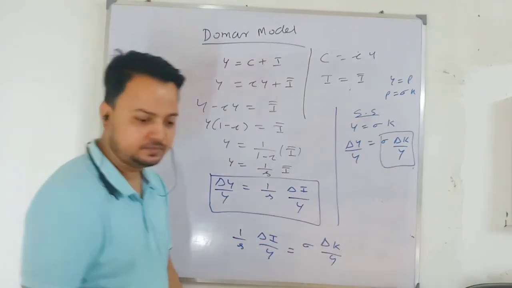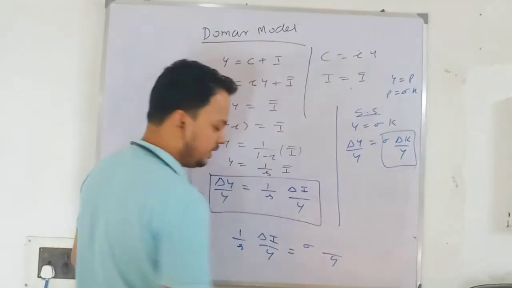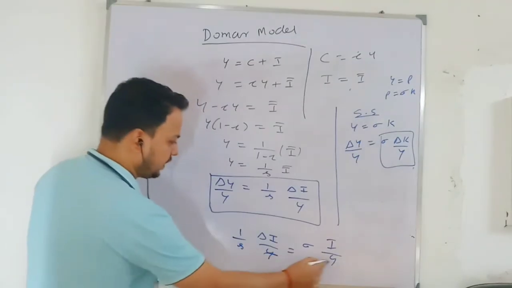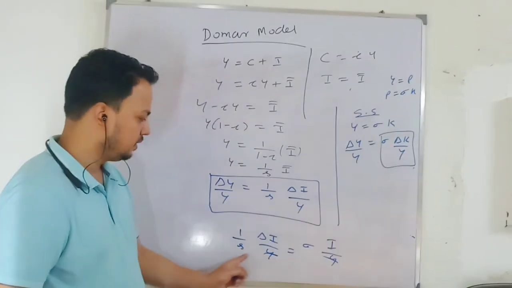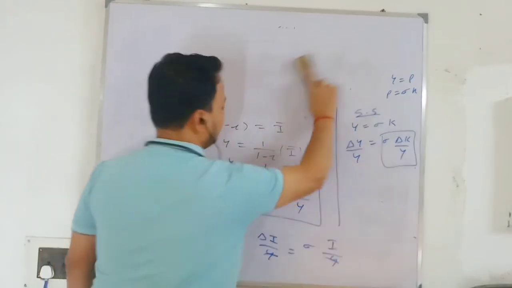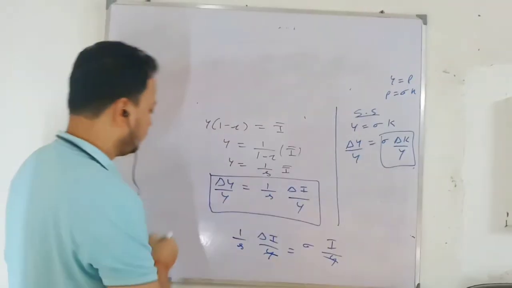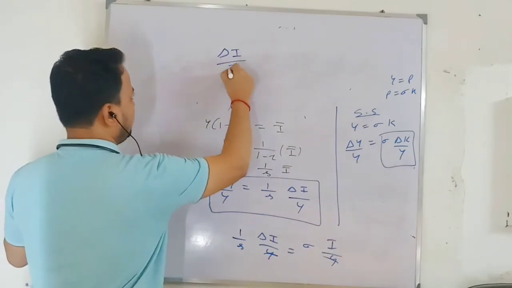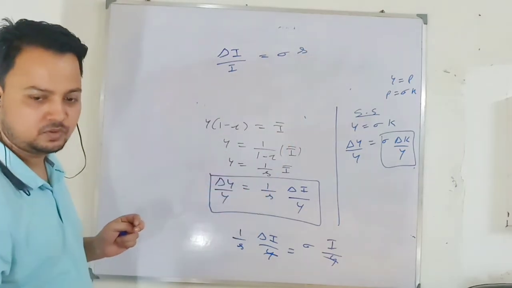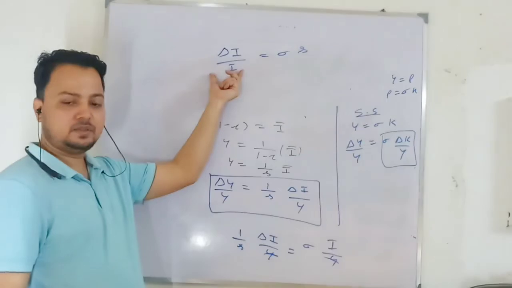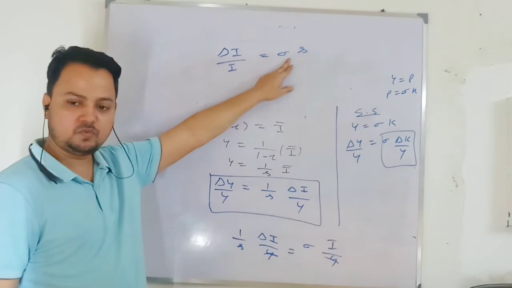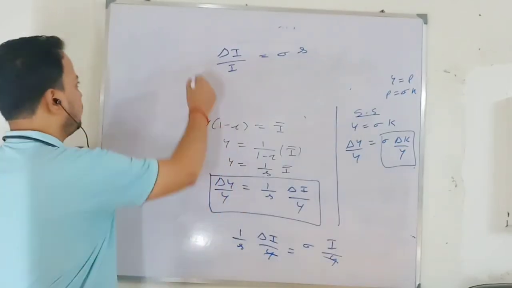And you know what delta K is? Investment, the addition to capital stock. Okay. This Y will cancel out. I take this I here, S here, on that side. Then what will we have? Most of you will know. Change in investment over investment will be equal to sigma s. So you see, growth in investment is also equal to sigma s, the output capital ratio, which is fixed, and the saving rate, and this is equal to the growth rate in output.